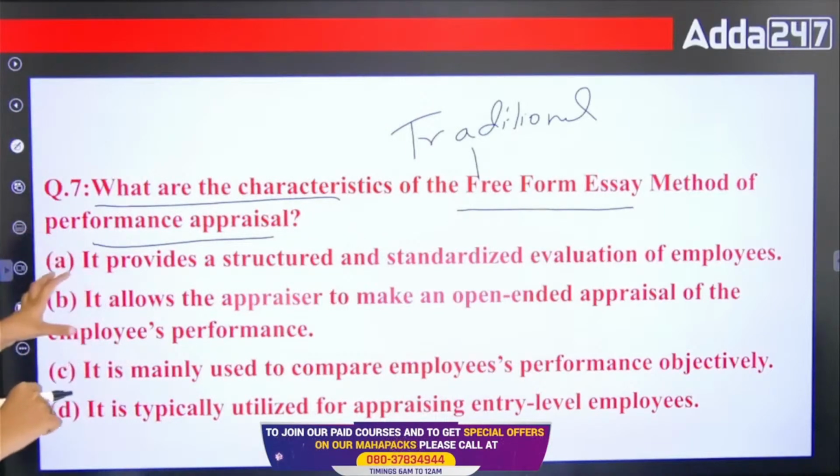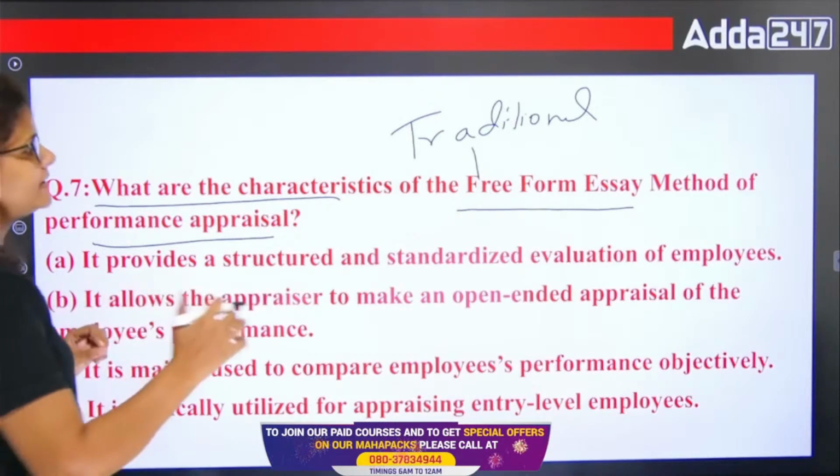And the first option is it provides a structured and standardized evaluation of employees. B is it allows the appraiser to make an open-ended appraisal of the employee's performance. C is it is mainly used to compare employees' performance objectively. And D is it is typically utilized for appraising entry-level employees, right? So this is what basically the free-form essay method is.